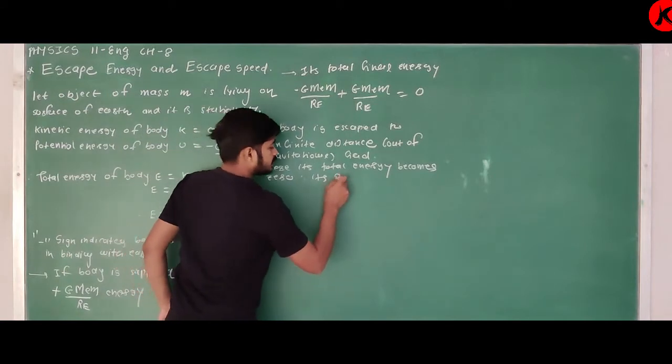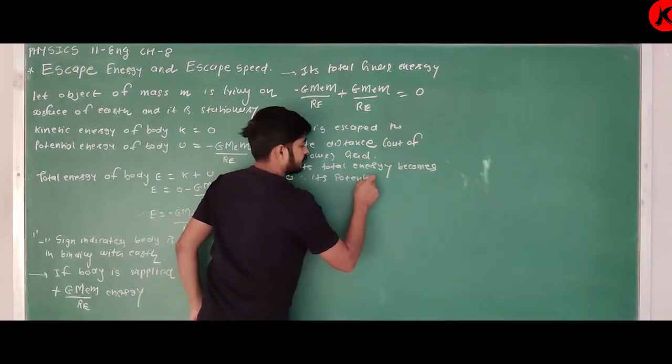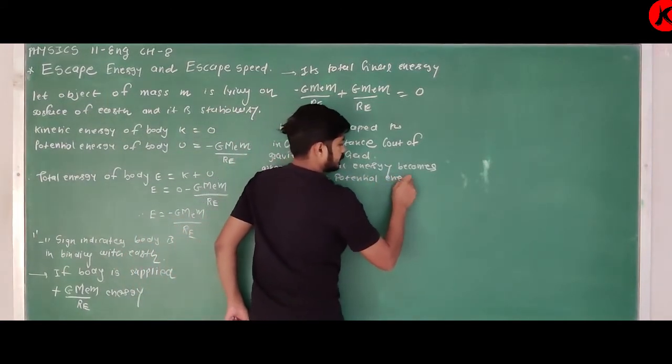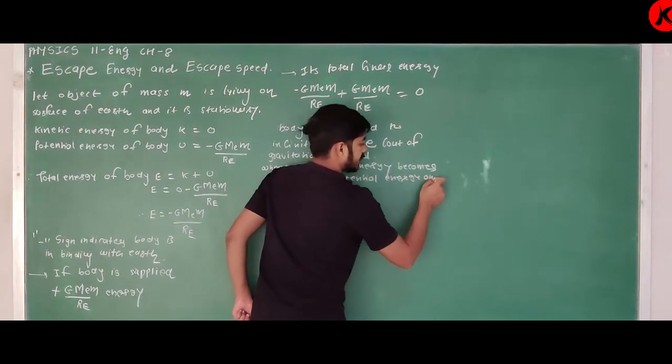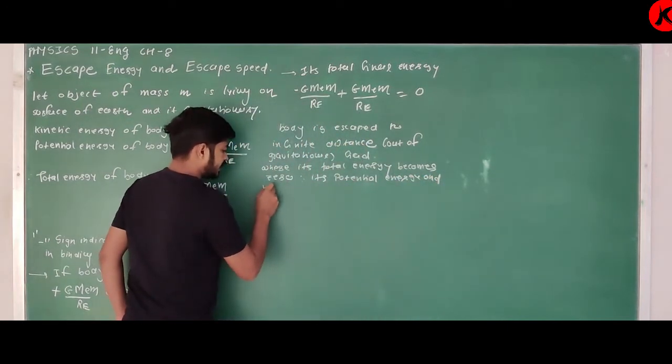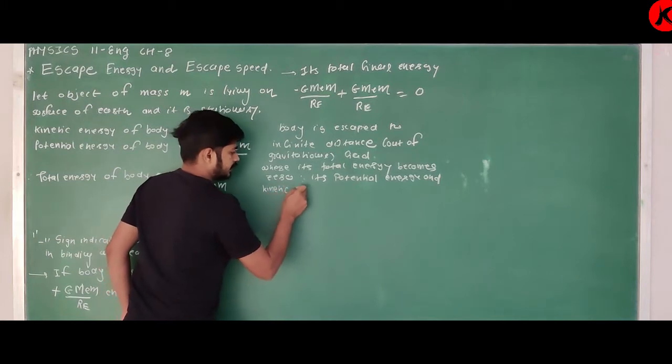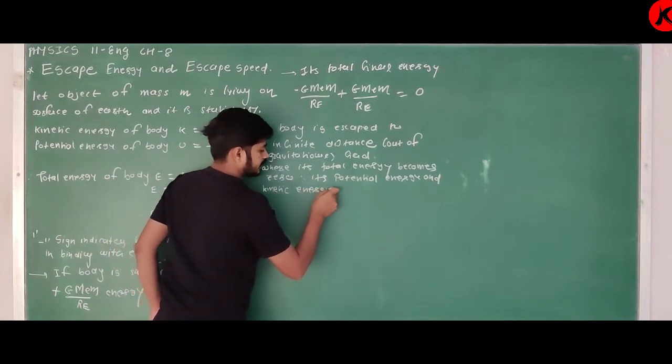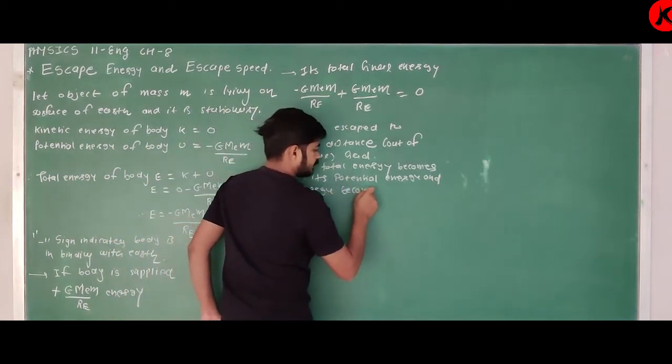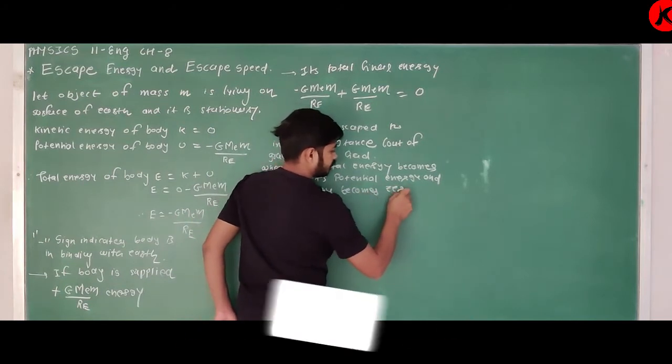Its potential energy and kinetic energy become 0. Clear?